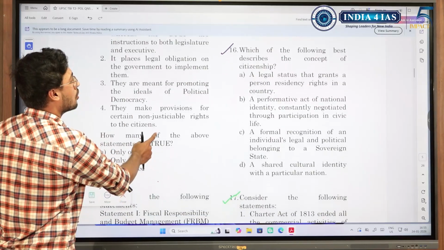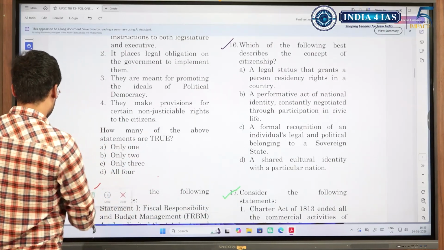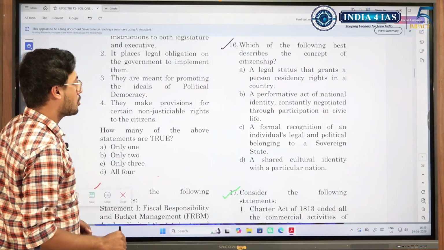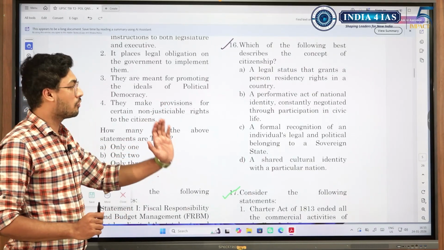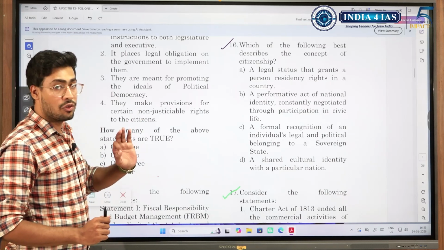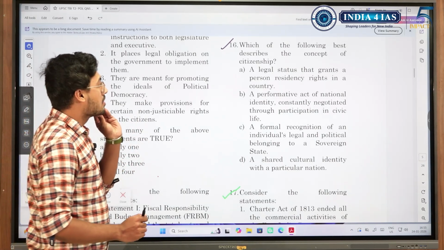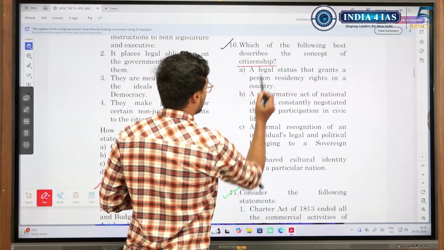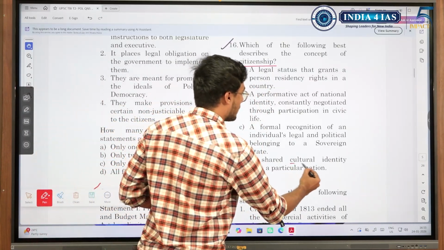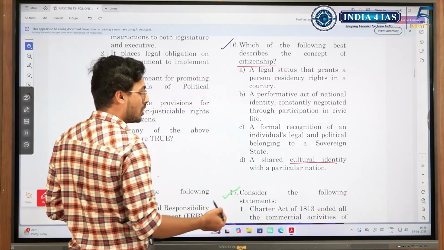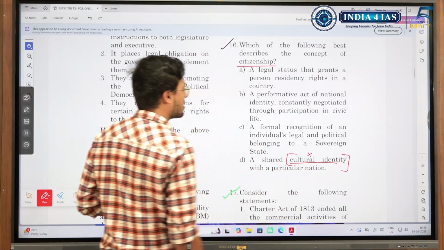Moving on, which of the following best describes the concept of citizenship? It is a question which you can manage by yourself, but here it is not a statement that has been picked from the book. They have tried to formulate a sentence to give meaning. So it is an interpretation based question. Concept of citizenship. Look at the one which is most appropriate. A shared cultural history, identity. Just because we are sharing cultural identity, that is not citizenship.